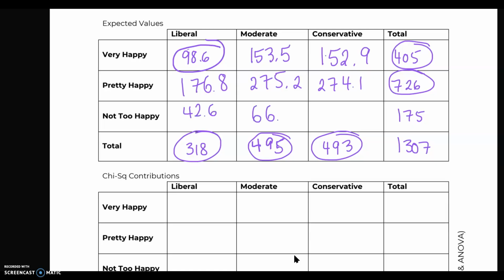Then our next step would be to calculate the contribution, which uses our observed values minus the expected values. For the first one, very happy and liberal, that was 90. So 90 minus 98.6 would be negative 8.6. We would then square that value and divide by the expected value to give us the contribution. I'm not going to go through each of these calculations, but I do want to show you how to set it up on the TI-84.